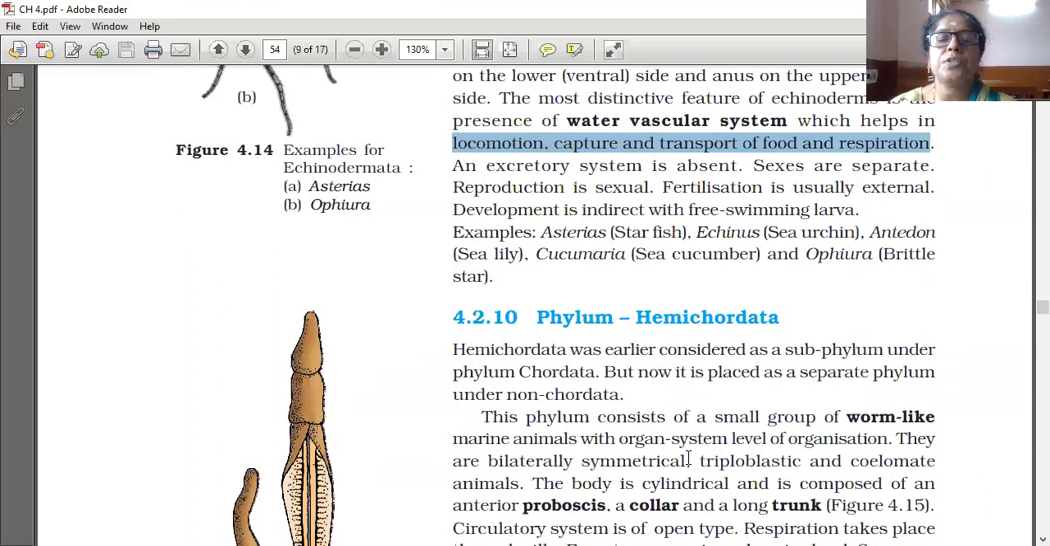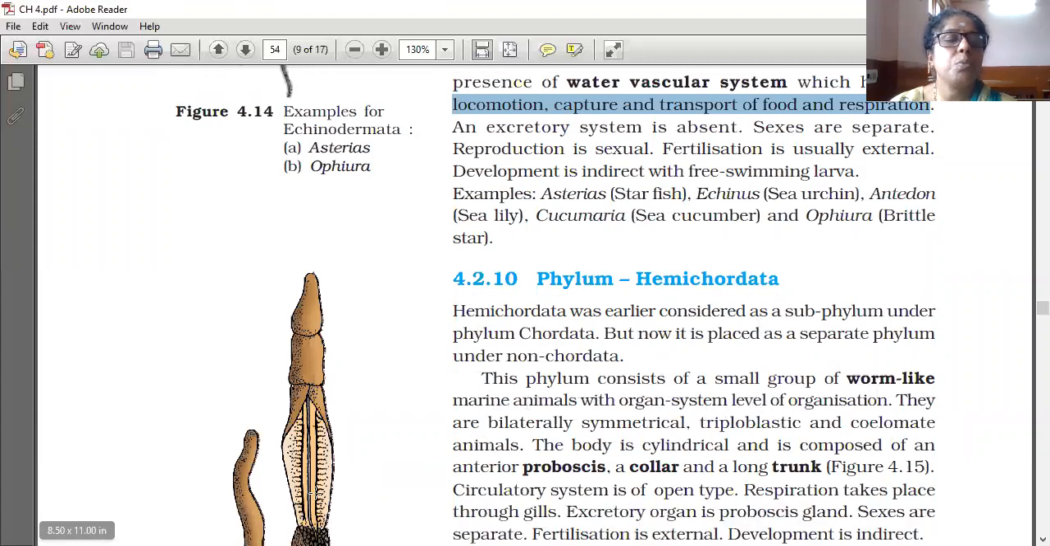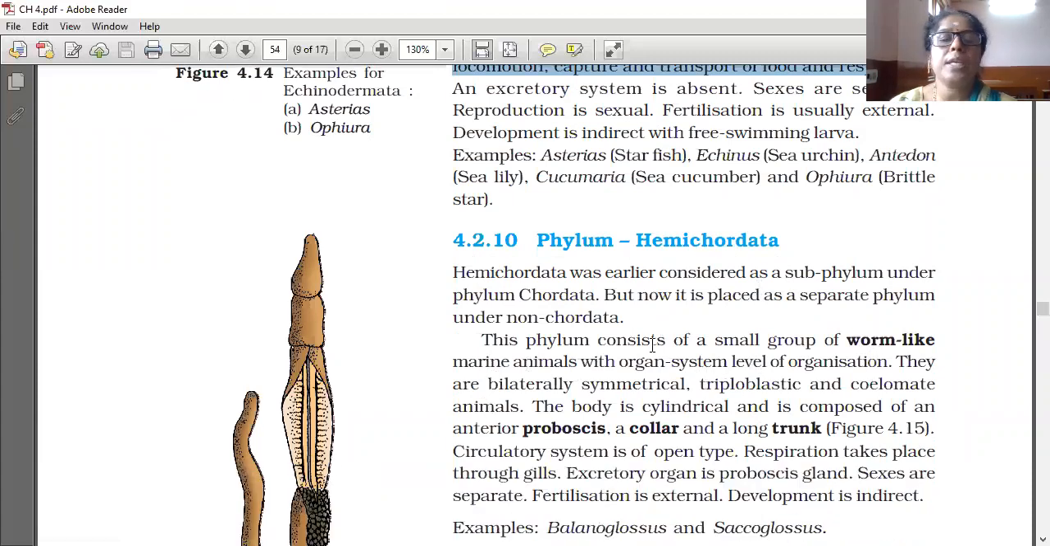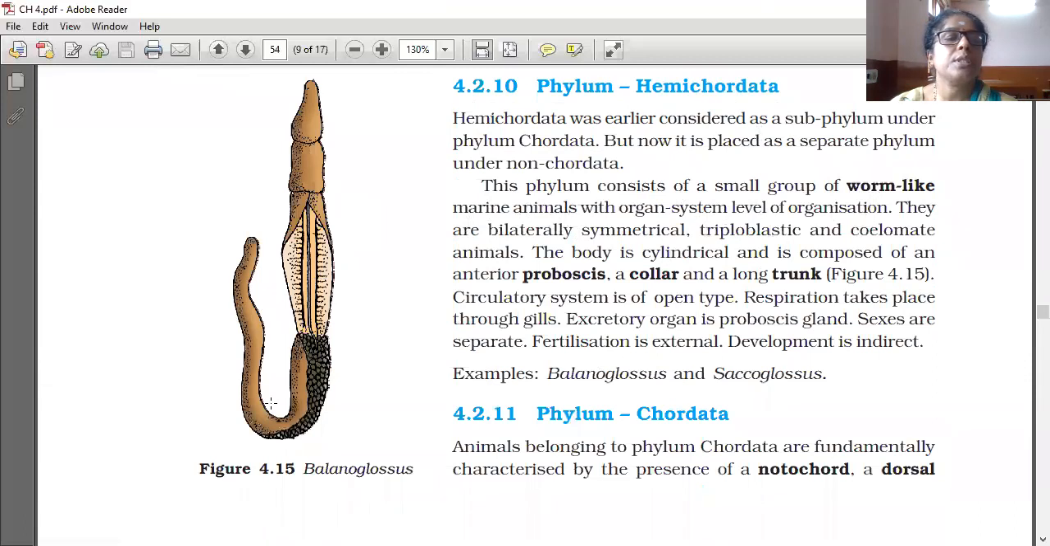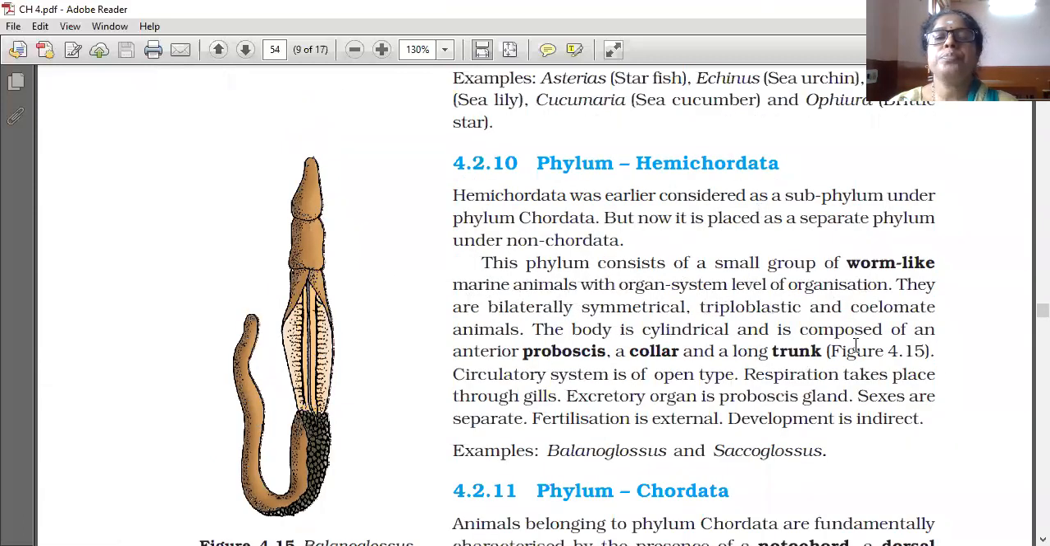This phylum consists of a small group of worm-like marine animals, for example Balanoglossus, with organ system level of organization. They are bilaterally symmetrical, triploblastic, and coelomate animals.